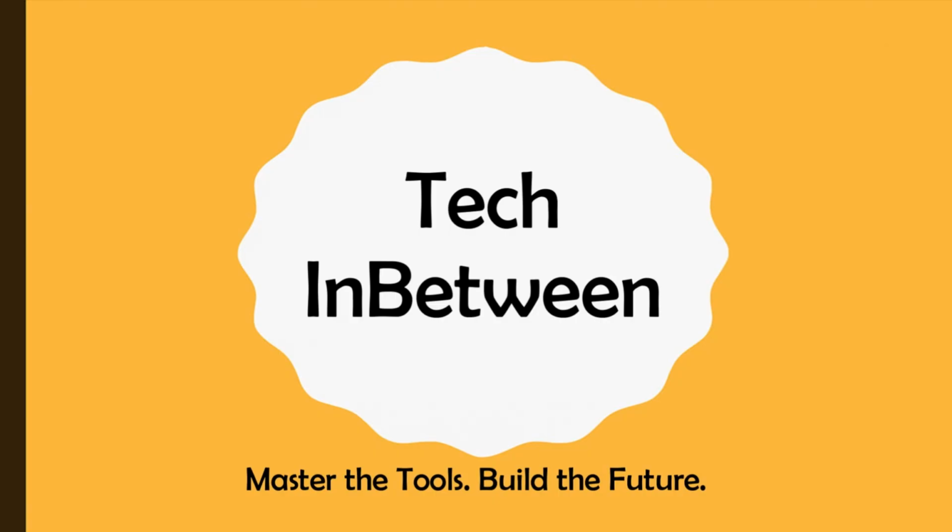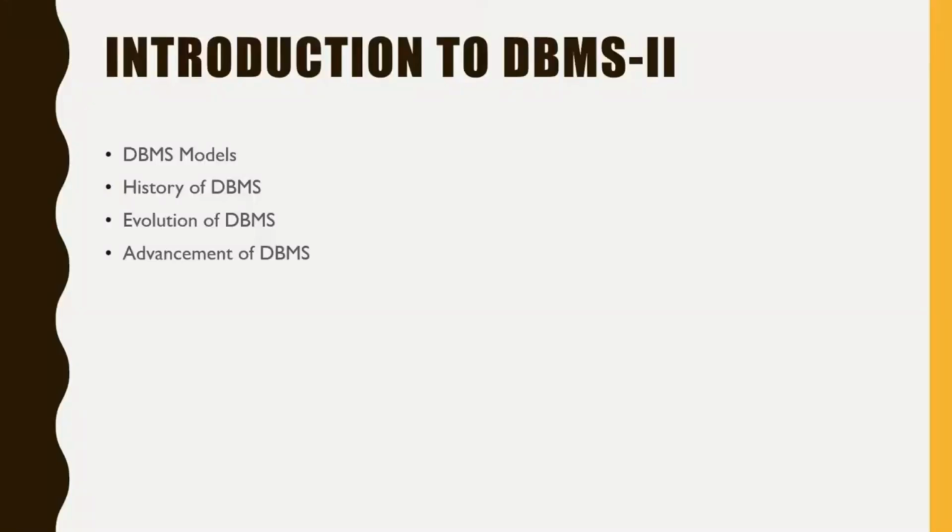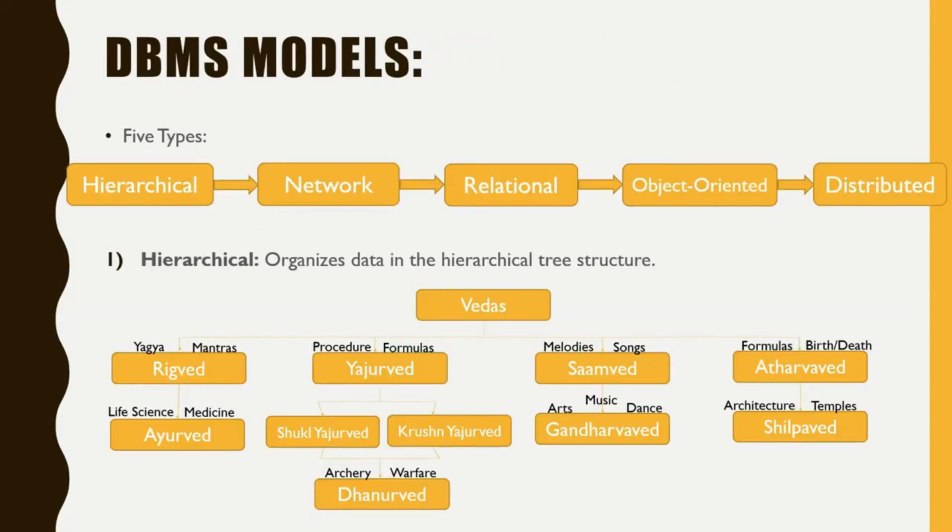In the first part, we have seen definition of data, types of data, introduction to DBMS and databases. In this part, we will look at DBMS models, history of DBMS, evolution of DBMS and advancement of DBMS. There are 5 types of DBMS models: hierarchical, network, relational, object-oriented and distributed.